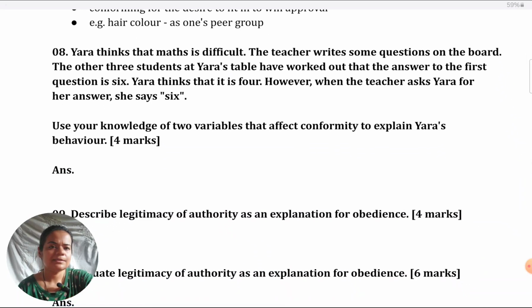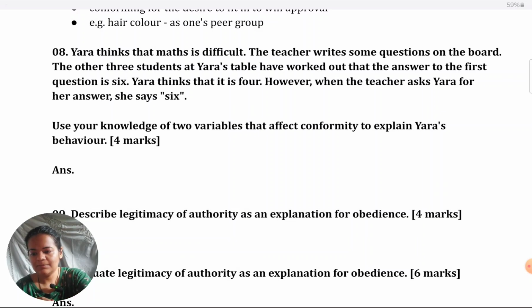The next question is: Yara thinks that maths is difficult. The teacher writes some questions on the board. The other three students at Yara's table have worked out that the answer to the first question is 6. Yara thinks that it is 4. However, when the teacher asks Yara for her answer, she says 6. Use your knowledge of two variables that affect conformity to explain Yara's behavior.